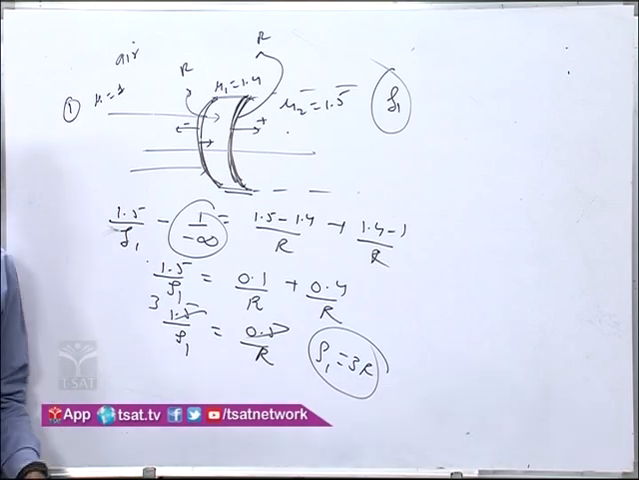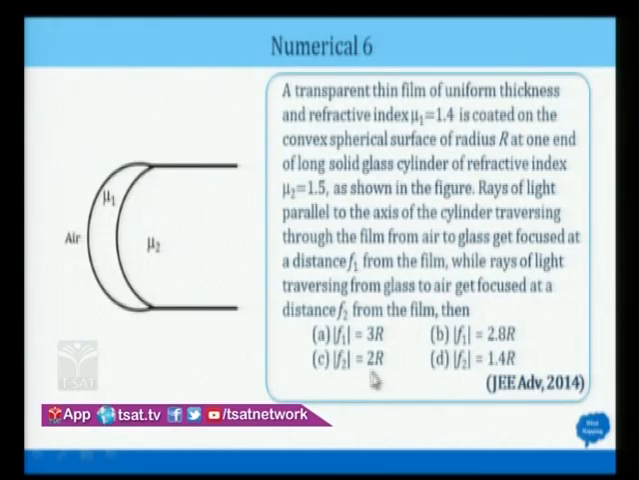Now you see the PPT, now you see the diagram. If you see the diagram here, f1 comes out to be 3r, so the first option is correct. Option A is correct. Now let us see what about f2. What exactly do we get for f2? Let us see.